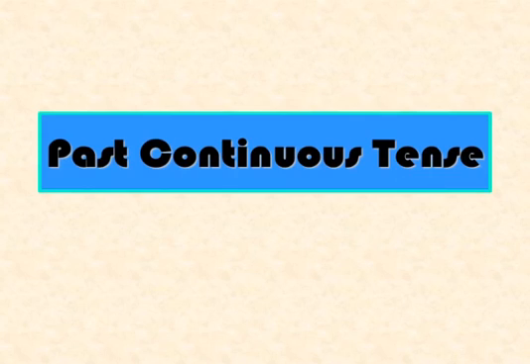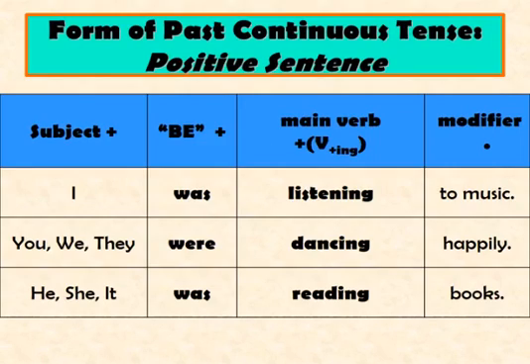Now we are going to read the certain parts of it that we are going to use: the positive, negative and question sentences. We are also going to read the structures and forms of these past continuous sentences, and I'm also going to tell you the uses of past continuous tense in our life. Now students, let's see this. Form of past continuous tenses.